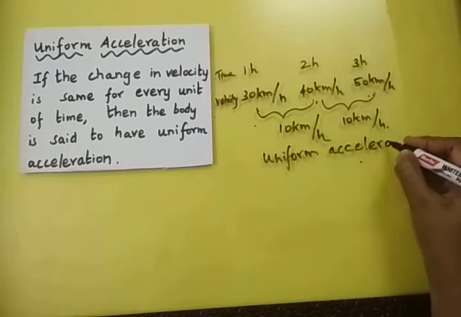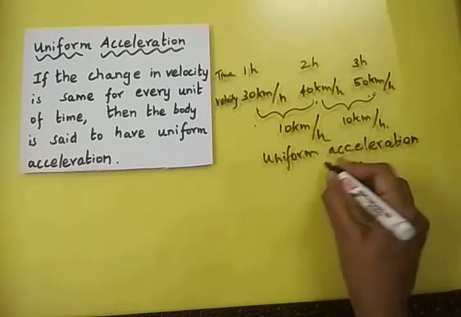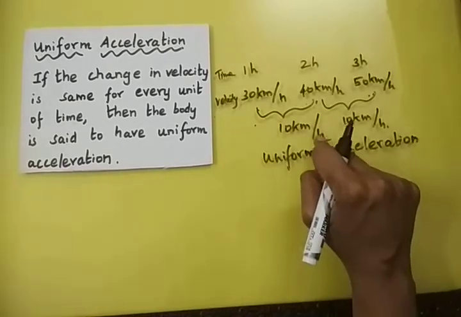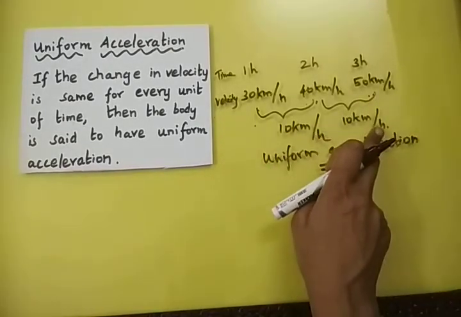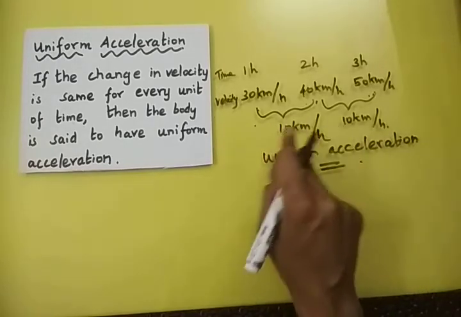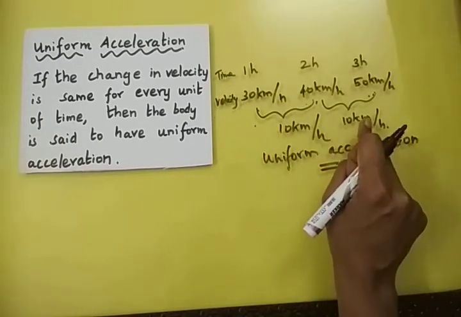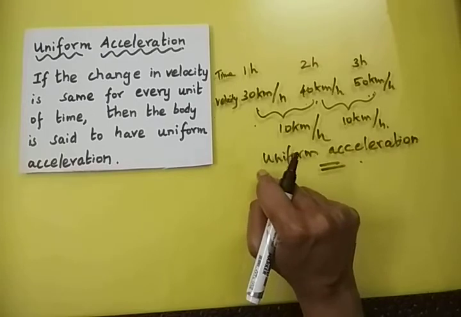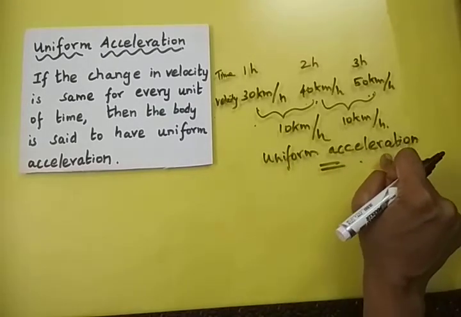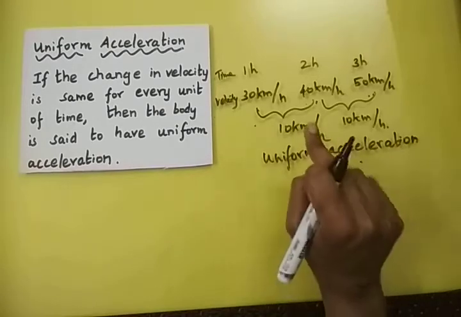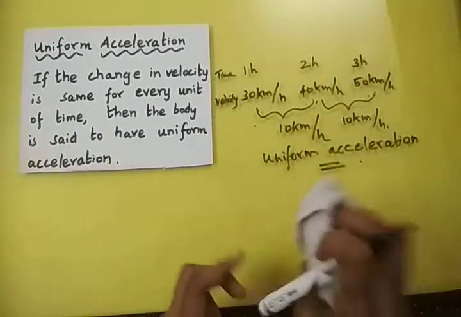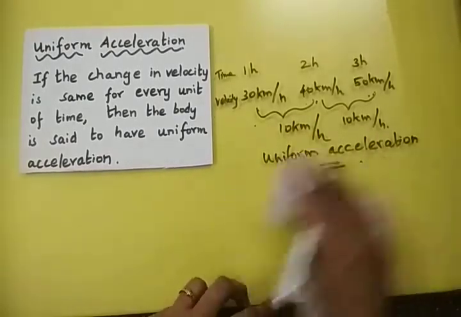Since the change in velocity for every unit time is the same, whether it is 1 hour or 1 second, whatever may be, here in this case it is for 1 hour. For every 1 hour there is a constant change in the velocity, and so we say that the vehicle is moving with a uniform acceleration, but it is not practically possible on road, right? So what is possible on road is a non-uniform acceleration. What is it?